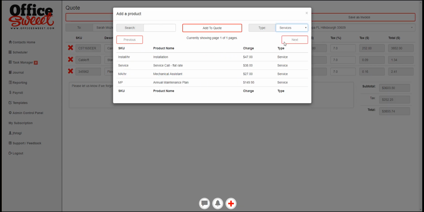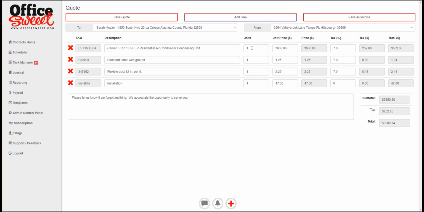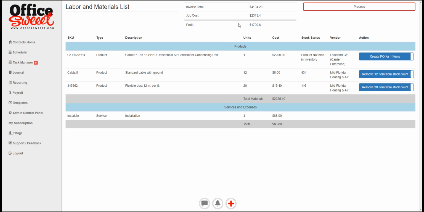We're also, obviously, going to be doing an installation, so we're going to add that to the quote as well. So we have this one air conditioner, some cabling, some flexible ductwork, and then we have 4 hours of installation, and that adds up over here. So let's go ahead and save that as an invoice. And here's what it tells us. It tells us this is the entire job cost to the client. This is what it costs the company, and this is a potential profit.